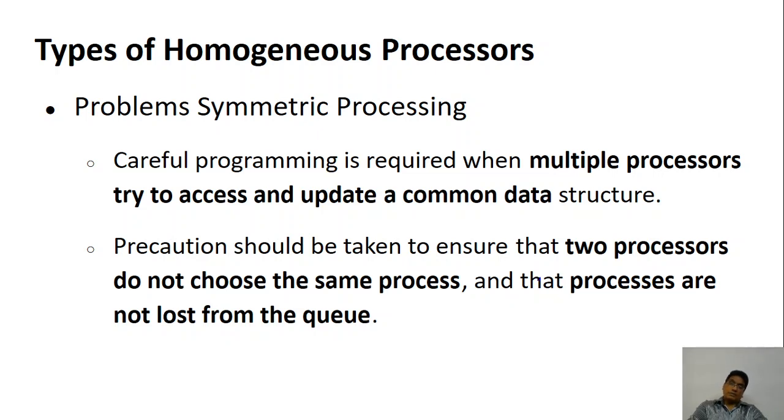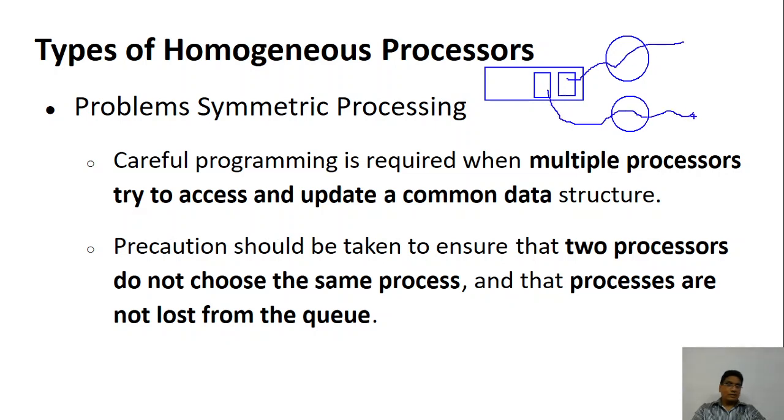The problem comes again. Let's assume that you have two processes, and there is a common queue, and in this common queue two processes are there. One process is given to this, the other process is given to this. No problem at all. However, the problem comes when both of them share some data.